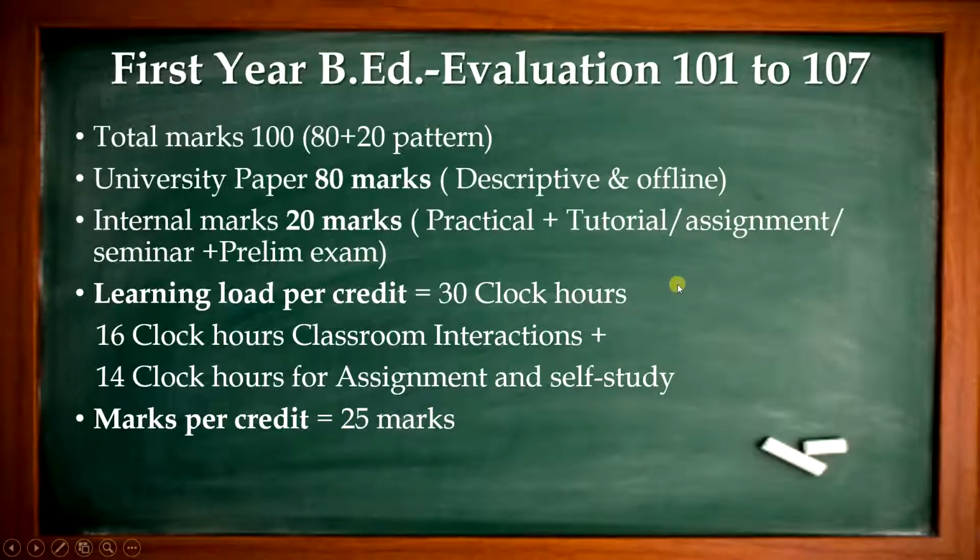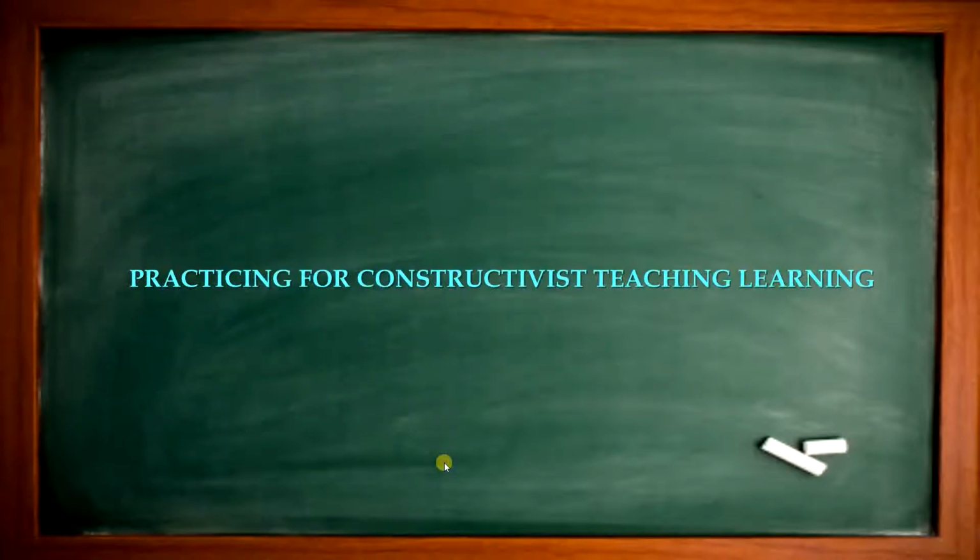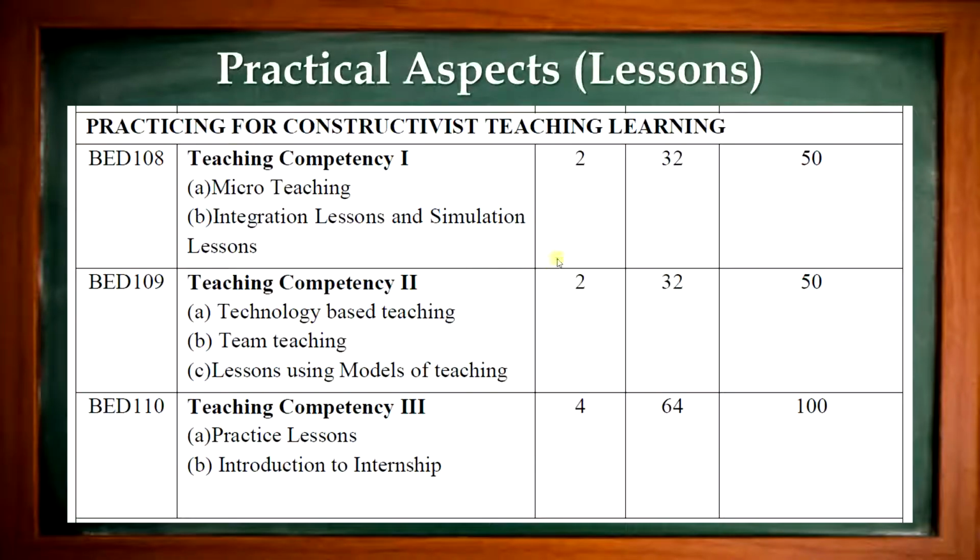So in the university you will have these 7 papers for the university exam. Now the further activities that are coming do not have university papers, not theory papers. Those are the activities, or you can say the practical part of the syllabus. Practicing constructive teaching learning is the next section in the syllabus. As I told you, there are no theory papers from here onwards. In the practical aspects, these are the lessons for 108, 109 and 110.